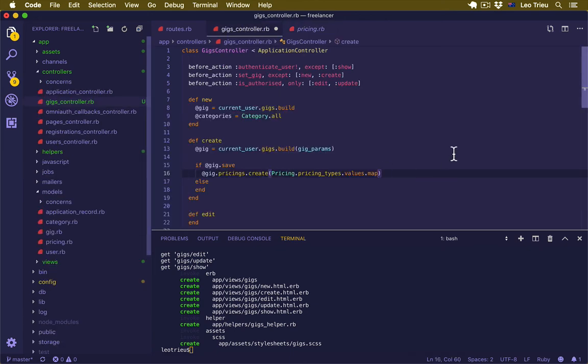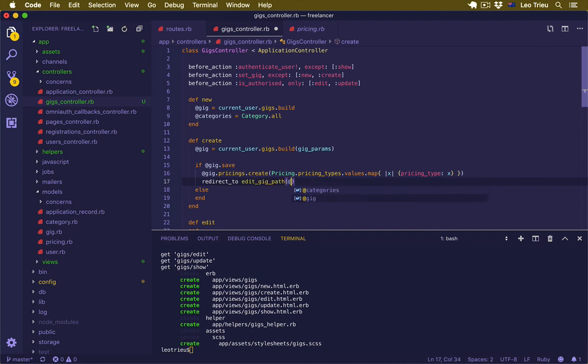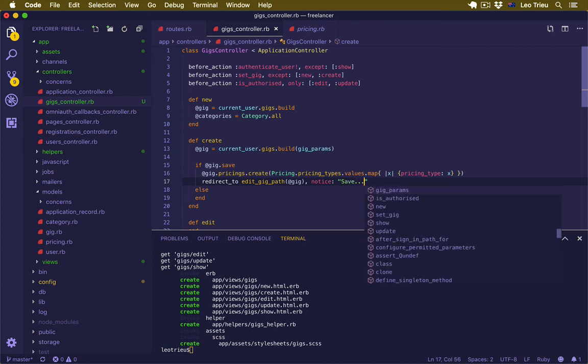Now let's go back here and we're going to say map. So for every single element inside here, we're going to say pricing_type: x. All right, and then we redirect to the edit_gig_path, and we're going to pass the gig object, and we just say notice: Saved. All right, something like that.